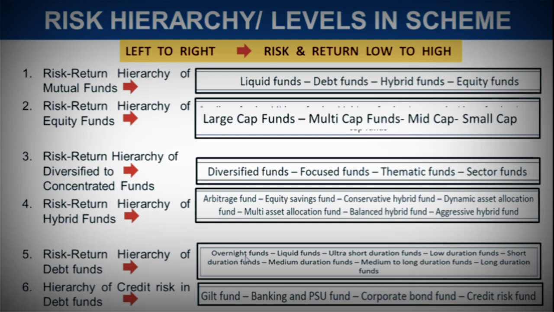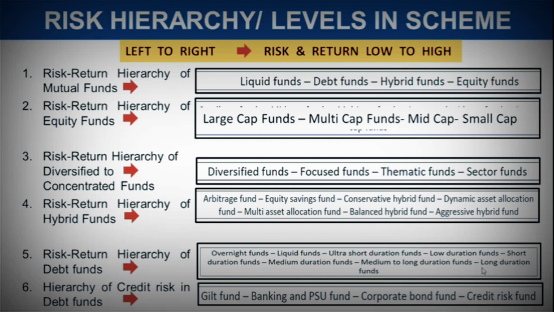So overnight fund is on the left side, so it has the lowest possible risk, and the long duration fund is on the right side, so it has the highest possible risk, and the highest possible return can be obtained as well. I've already mentioned this when we were studying debt funds.